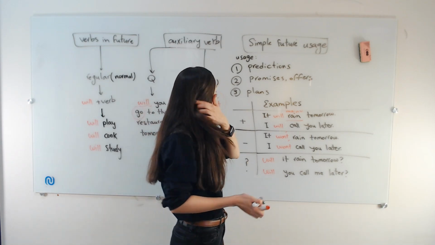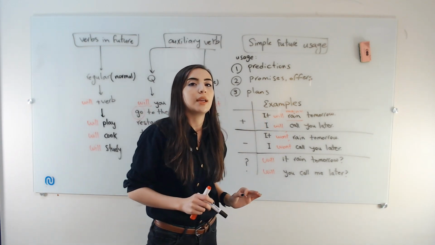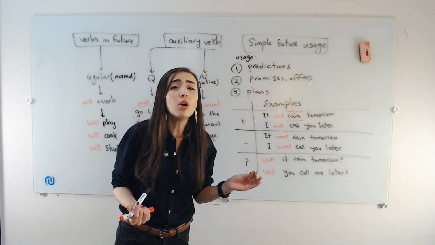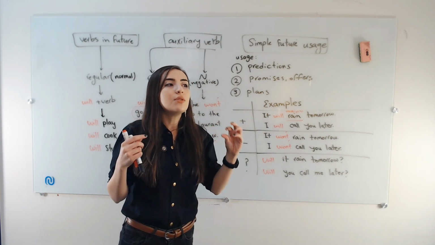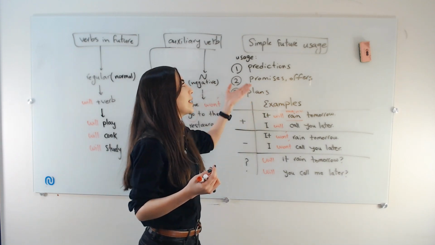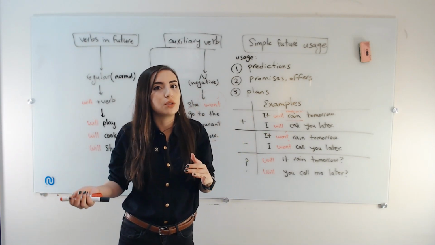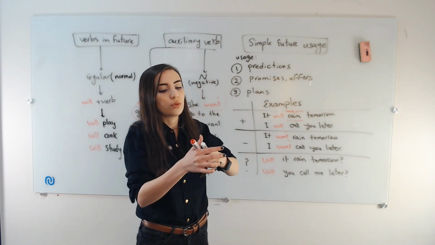Okay? And the category number three is talking about plans. But if you already know, we use other things too to show our plans in the future, like present continuous, like am going to. What is the difference between this one and those?